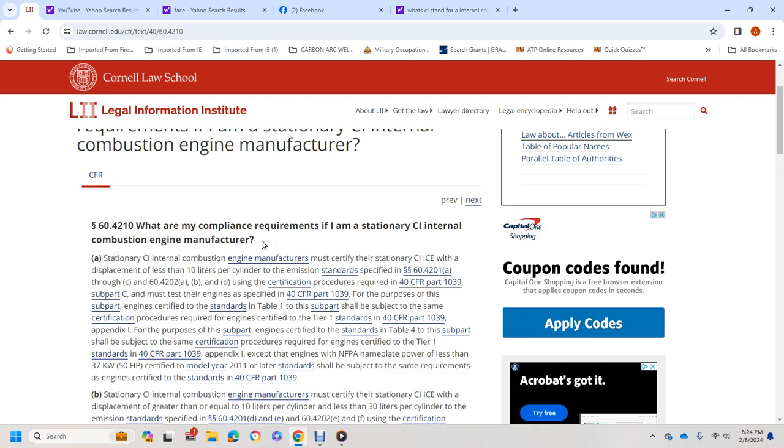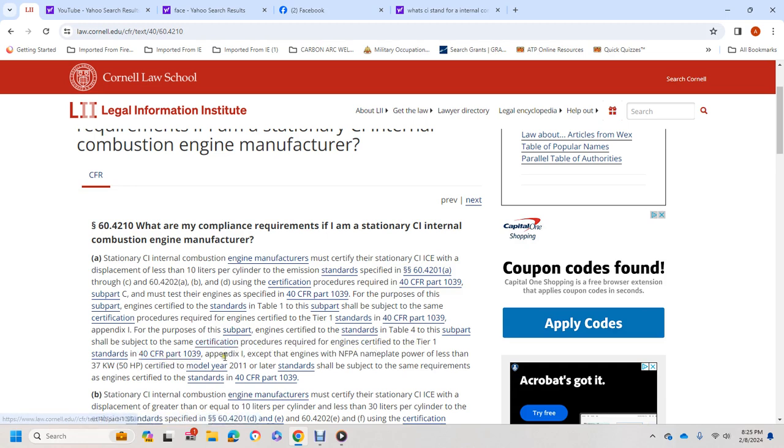60.4202(a), (b), and (c), using the certification procedure required in Title 40 CFR Part 1039 Subpart C, and must test their engines as specified in Title 40 CFR Part 1039. For the purposes of this subpart, engines certified to the Tier 1 standards shall be subject to the same certification procedures required for engines certified in the Tier 1 chain of Title 40 CFR Part 1039 Appendix I.